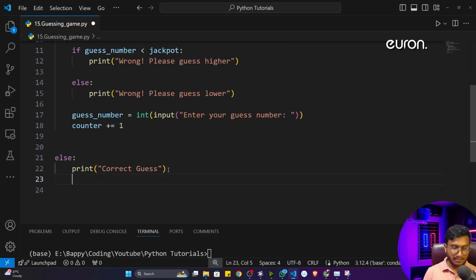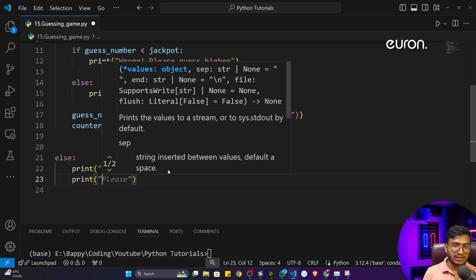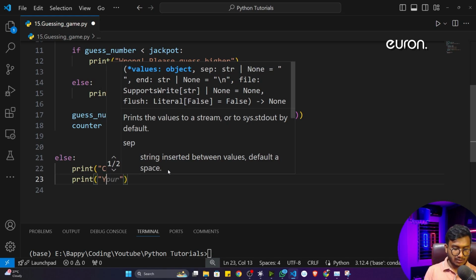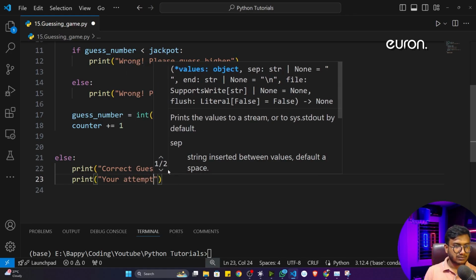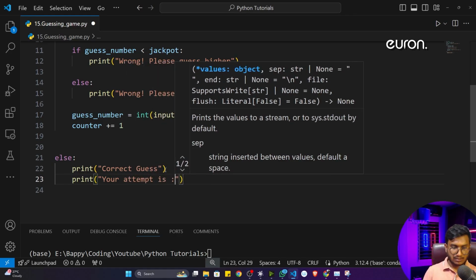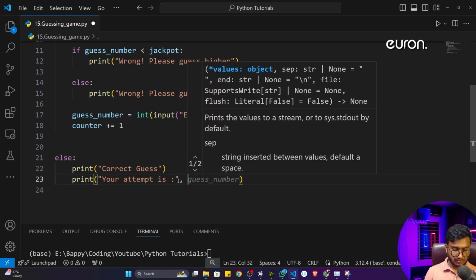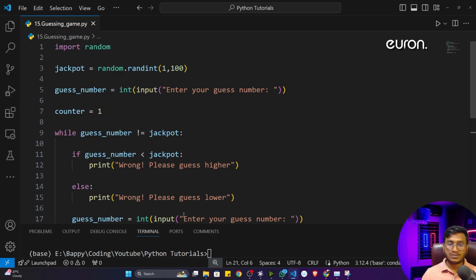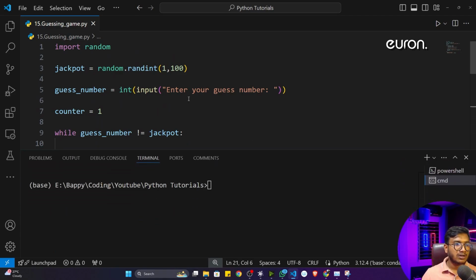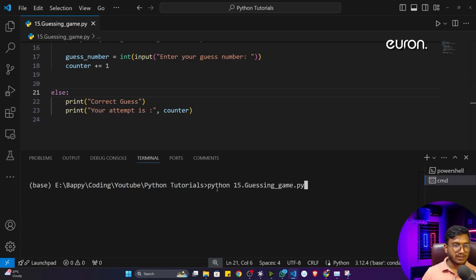Okay, and at the last I can print how many times he took to guess this particular number. So here I can write "your attempt is", and then print this particular counter. So guys, you can see this is the program, and now let's test whether it works fine or not. So I'll open up my terminal and execute this program again.